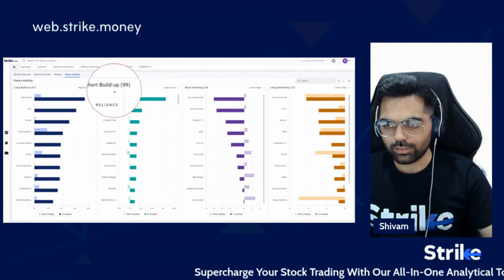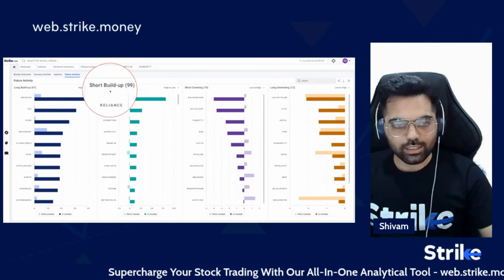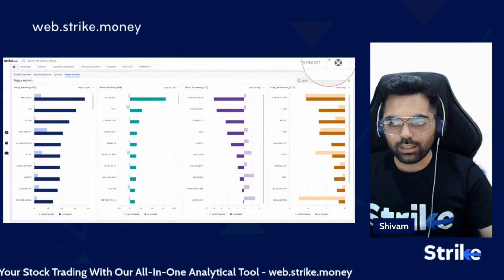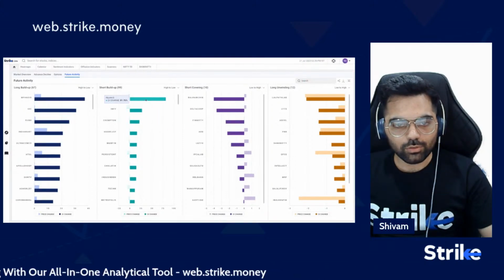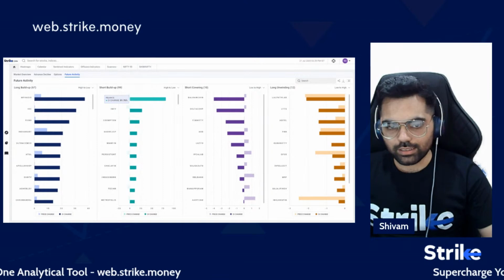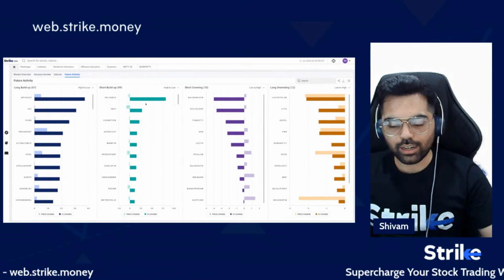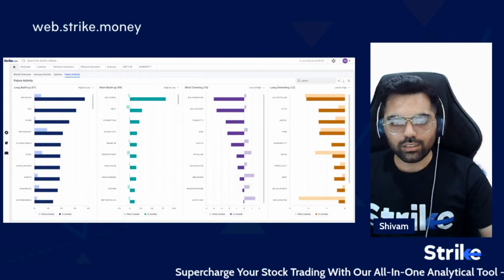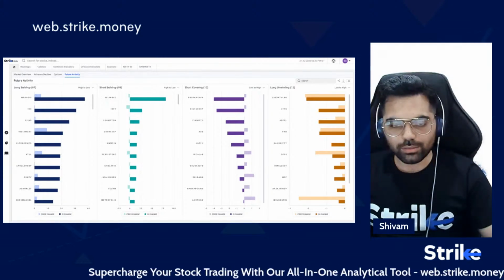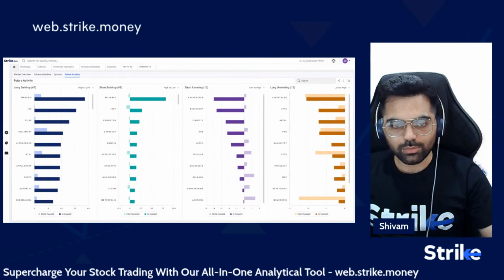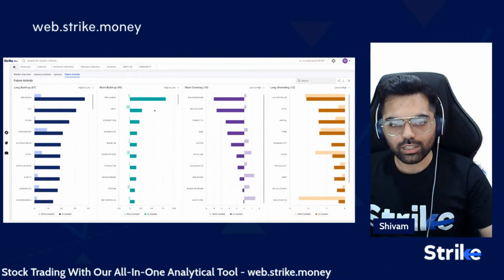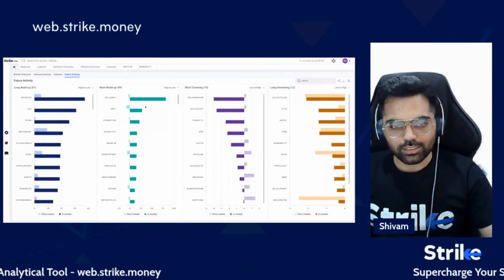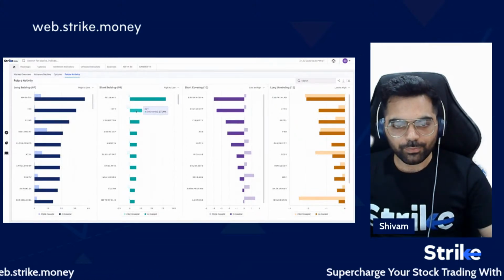The highlight here is taken by the short buildup stocks, within which Reliance is at the top with an OI change of 81%. But this number may not reflect ideally because the contracts for Reliance expired on 19th July due to the corporate event, that was a demerger, which is why this number may be reflecting an absurd figure. But nevertheless, it's a short buildup according to the definition.